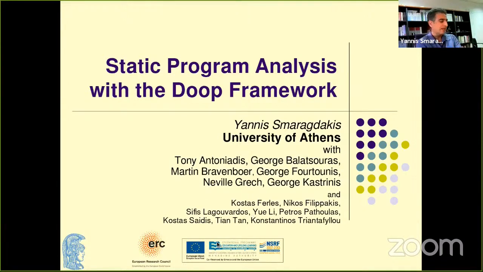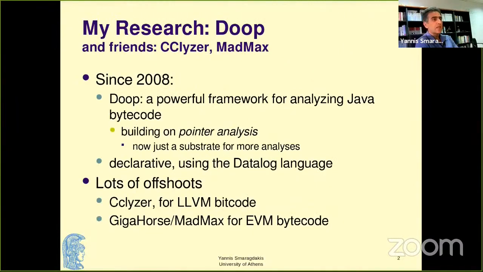So DOOP is an artifact of work for over 10 years. Originally, it was the work of my postdoc, Martin Bravenboer. He created the first version, and lots of people have maintained it and enhanced it since. It is a declarative framework. It is also a representative of many other frameworks that I've worked on since basically 2008. DOOP is our foremost example of declarative static analysis.